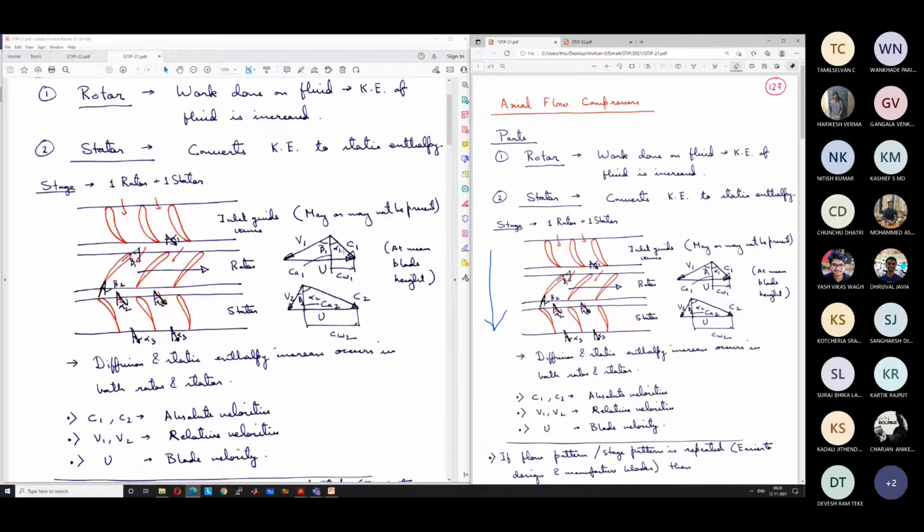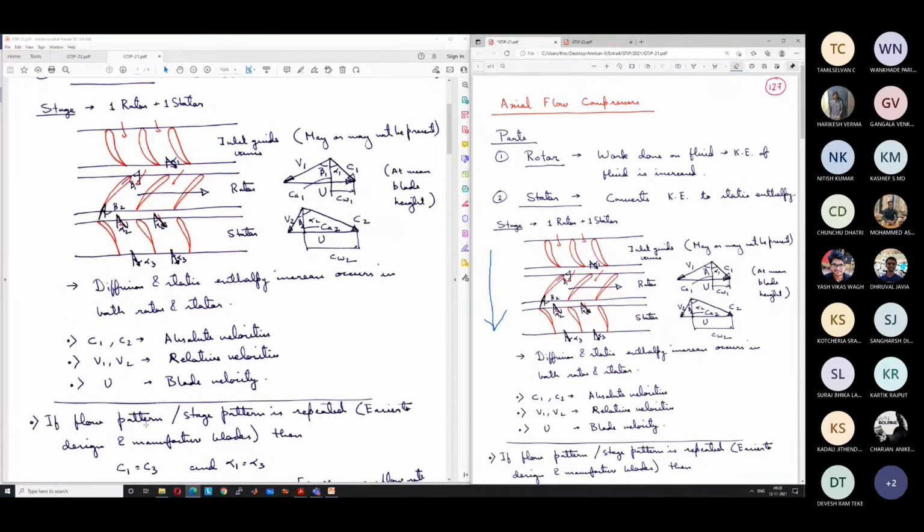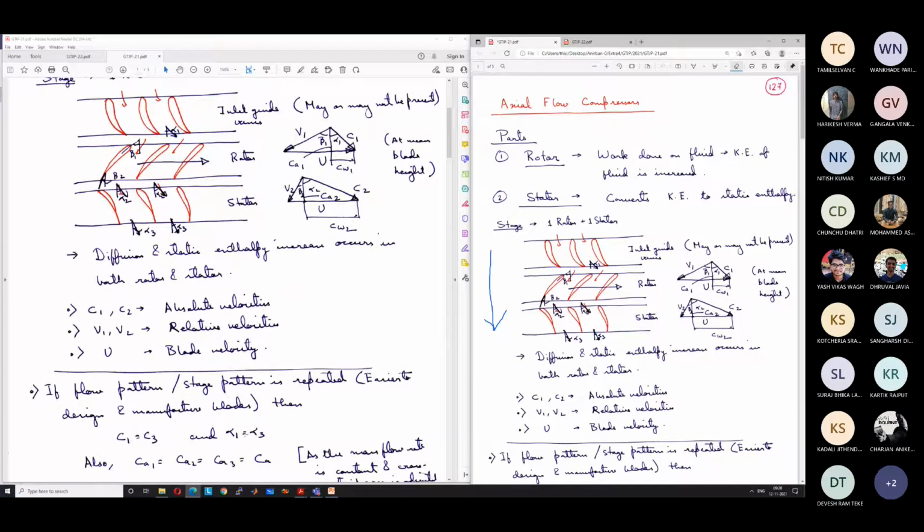We have written this as alpha 3 and c3, but in practice generally c3 is taken equal to c1 and alpha 3 is taken equal to alpha 1. The design is done with c3 equal to c1 and alpha 3 equal to alpha 1. So again, the velocity decreases to c1 and the absolute angle becomes equal to alpha 1. This reduction in kinetic energy manifests as increasing static enthalpy, so there is further increase in static enthalpy.